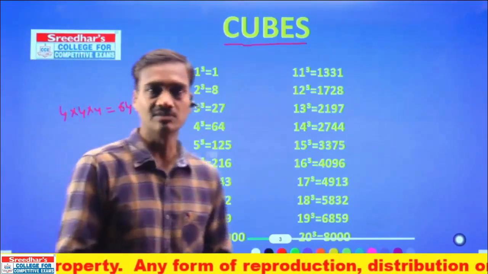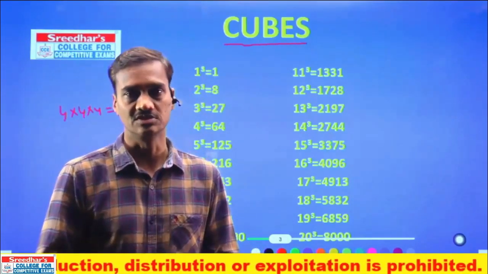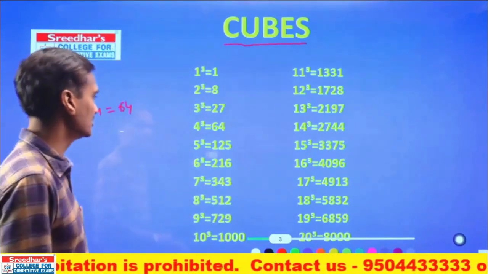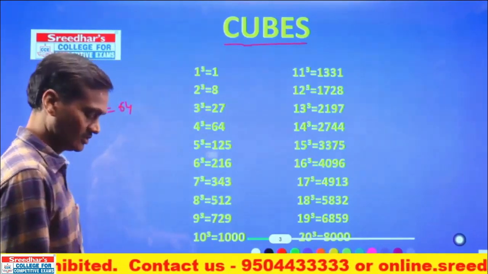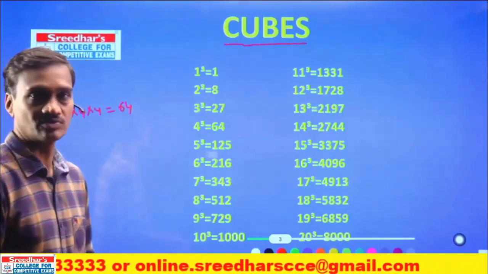Square means that number must be multiplied twice. 4 square means 4 into 4. That is 16. Cube means 4 into 4 into 4, 64. That's the major difference between a square and a cube. Though you all know this, as it is our duty, we start from the basics.